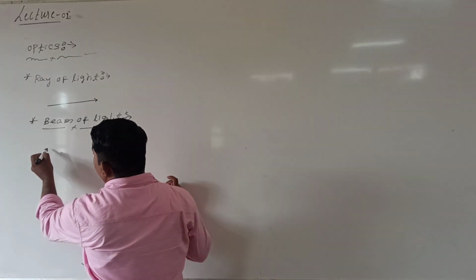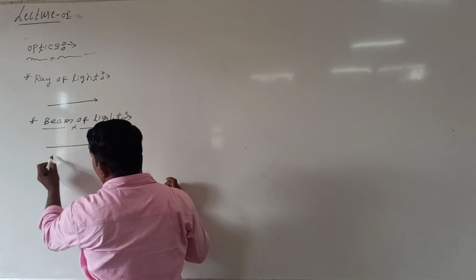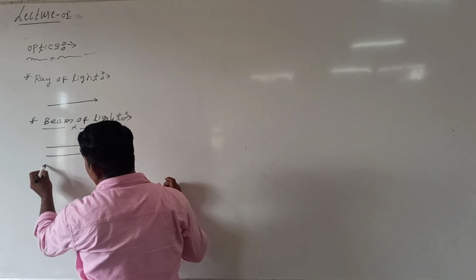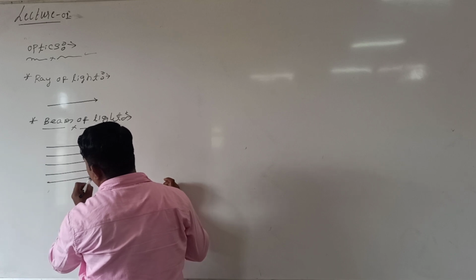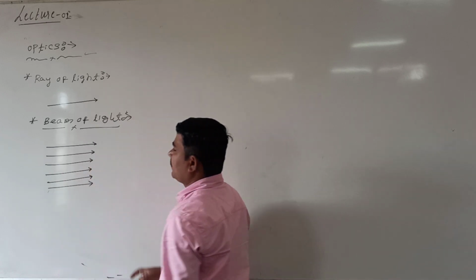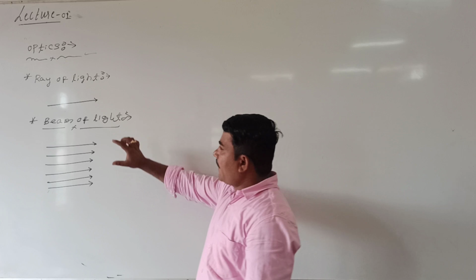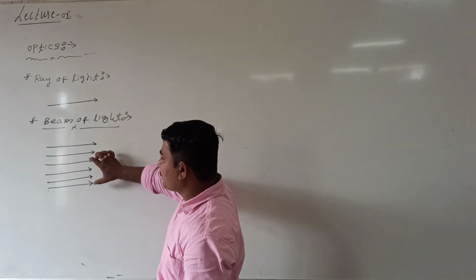Look at me. If this is one ray of light, this is a second ray of light, like this a number of rays of light are available. This one, we are calling a beam of light. Simply, what is a beam of light? The bundle of rays of light, this we are calling a beam of light.